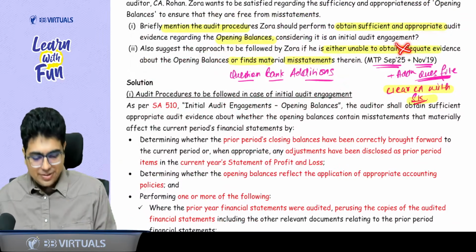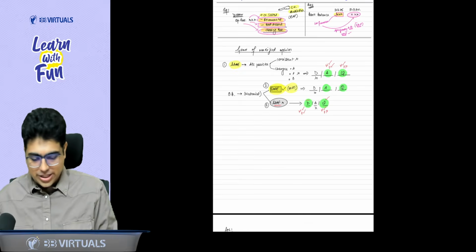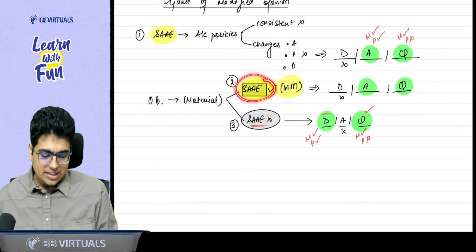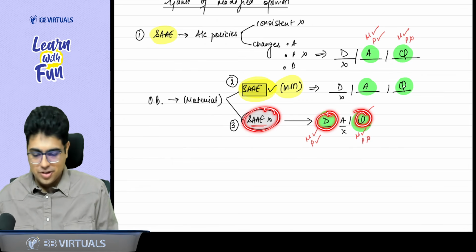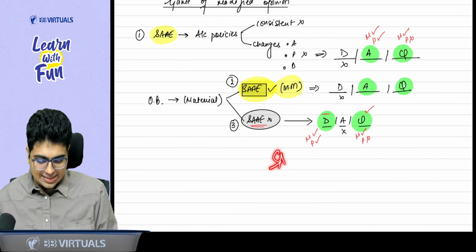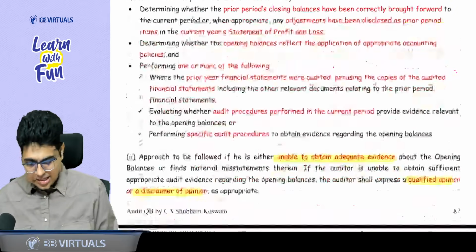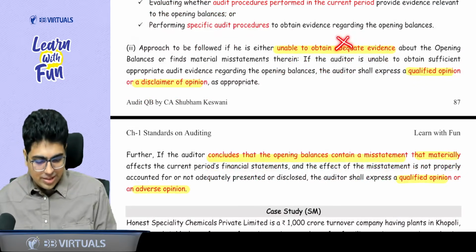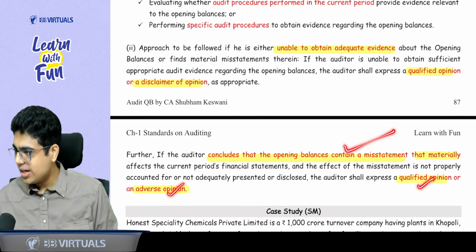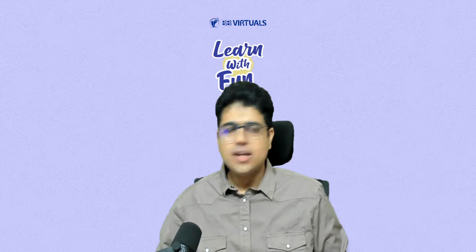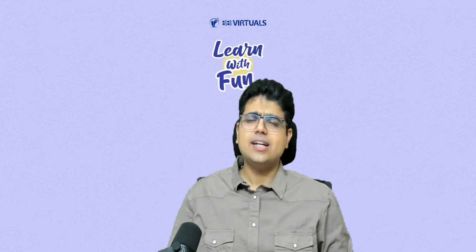Then you talk about the second part. If you don't get evidence, or if you get evidence about the material misstatement, what do you do? Sir, you already taught us. If we have the evidence, give an adverse or qualified opinion. If we don't have evidence, give a disclaimer or qualified opinion. This is the same thing we study in SA 705, and this is what you need to write in your answer, and this is what ICAI has also written. If you don't have evidence, give qualified or disclaimer. If you have evidence, give qualified or adverse. Clear, boss? Clear, sir. So with this, the revision of SA 510 is done.